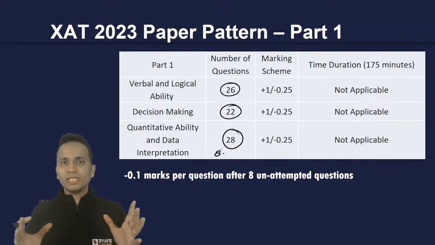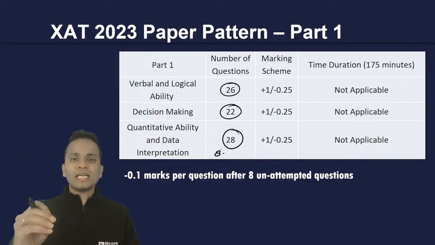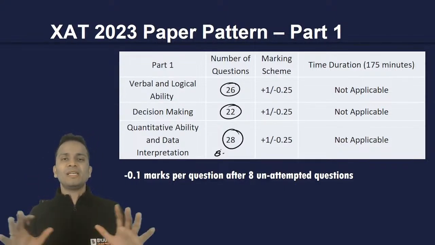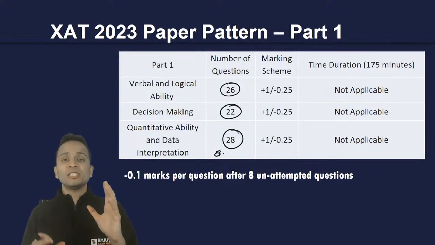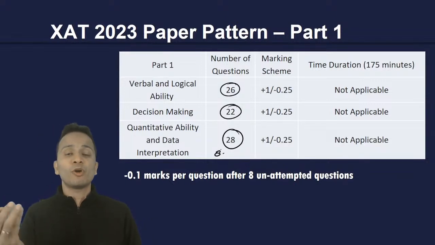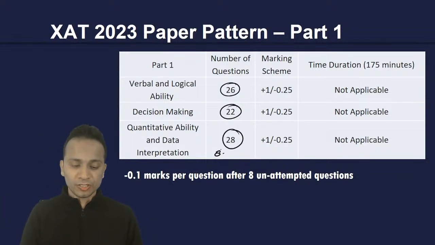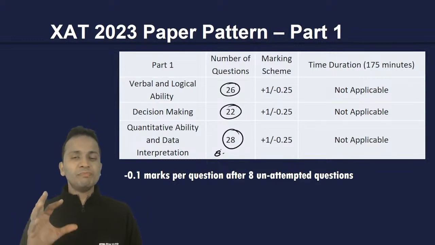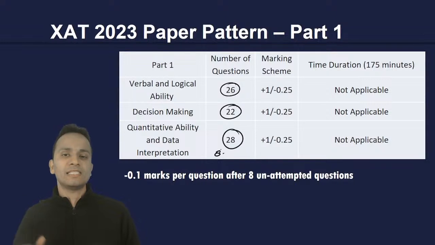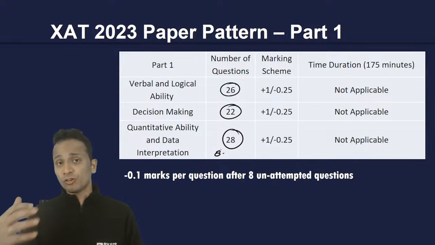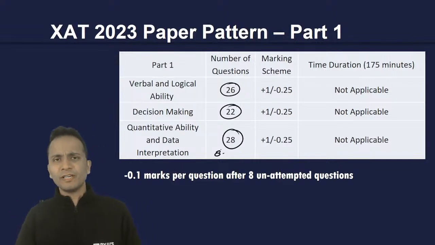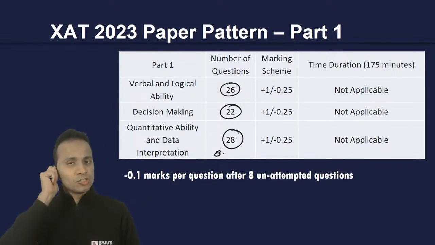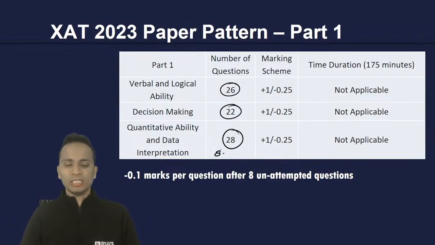So what will be the problem? Once you think that 8 marks are easily reachable, you'll be a little lenient while attempting the examination, and you will not consider the fact that the cutoffs may go higher because of the level of difficulty of the examination. So please do not keep these numbers in your mind before you enter the examination hall. In case the examination or any particular section is easy, the cutoff will be high. In case the section is slightly difficult, then the cutoffs will fall. So please do not think about these numbers.